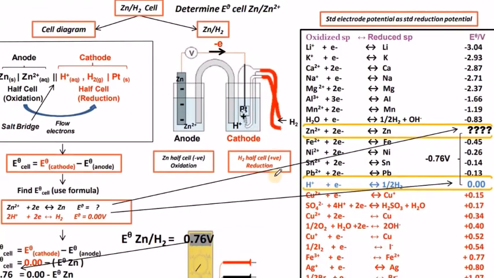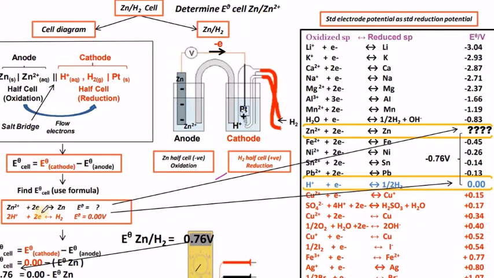Let us move on to the zinc cell, and see how it gives this value of minus 0.76, from a simple diagram. In the experiment we have connected zinc to the hydrogen electrode. Here see, in the zinc half cell the oxidation reaction and in the hydrogen half cell the reduction reaction are taking place.